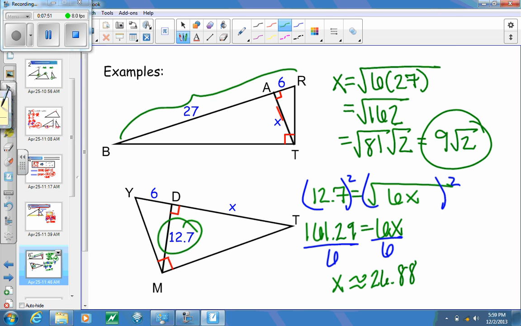So there's two examples of how we can use our geometric mean. If you're not quite sure how that worked, pause the video, go back, rewind it before you move forward.